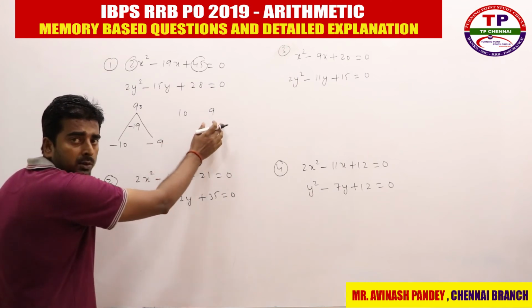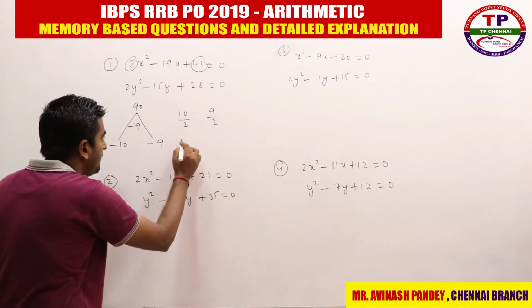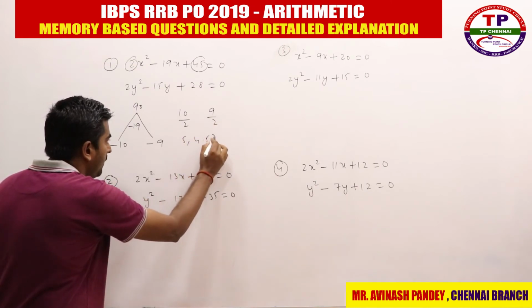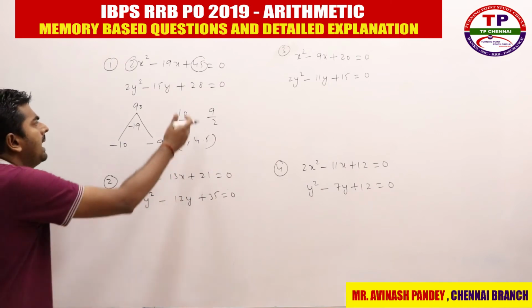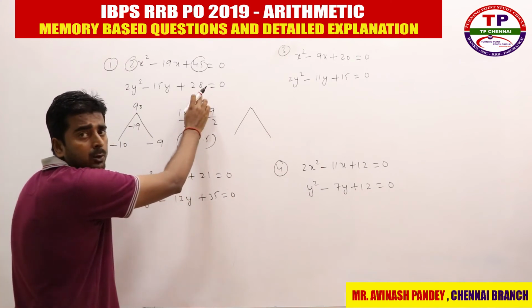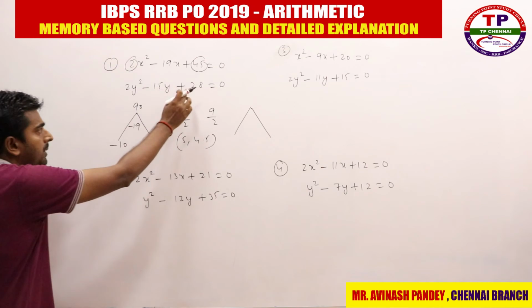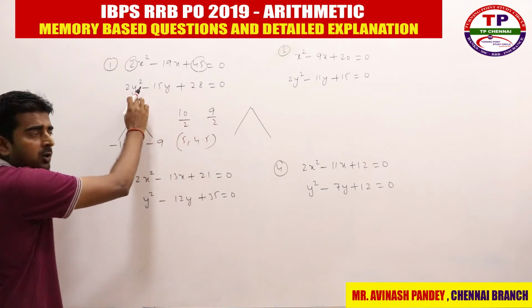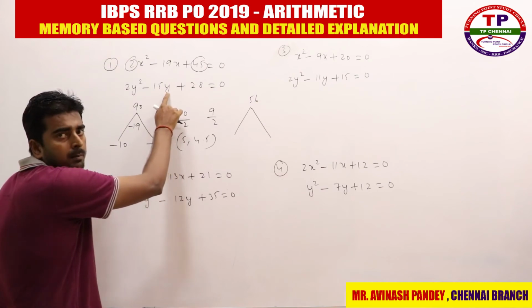Then you need to divide both by the coefficient of x square, so by 2 and by 2. What is my answer for the first case? 5 and 4.5, right? Again, when you see the second one here, what is the constant value? Plus 28. What is the coefficient of y square? Plus 2. Plus 28 into plus 2 is nothing but plus 56, right? What is the coefficient of y? Minus 15.